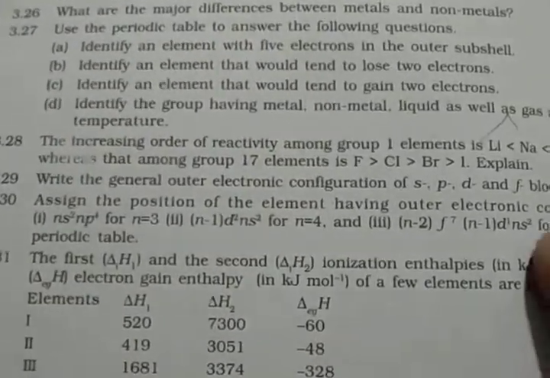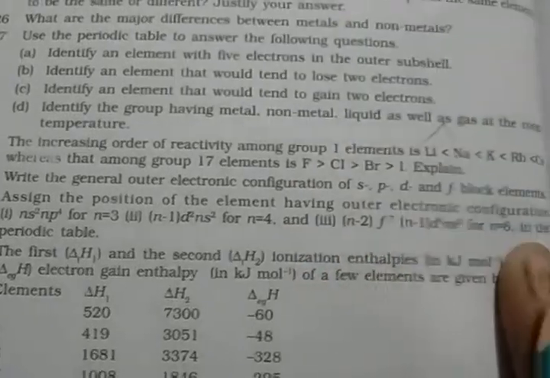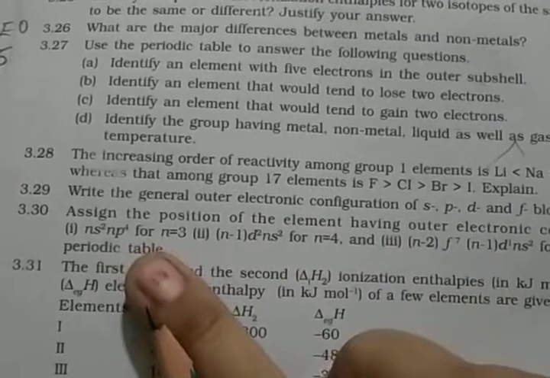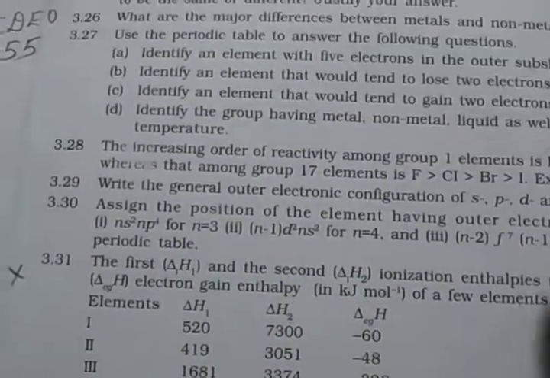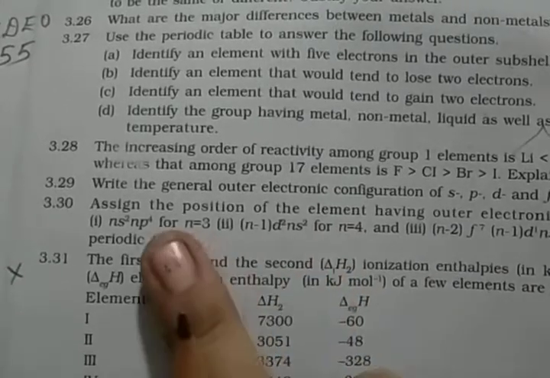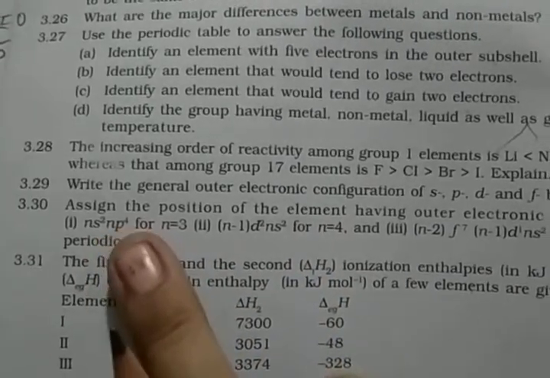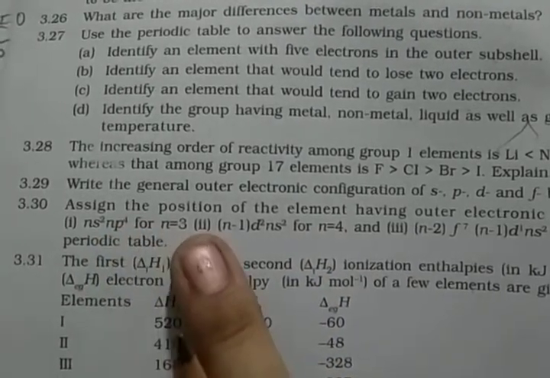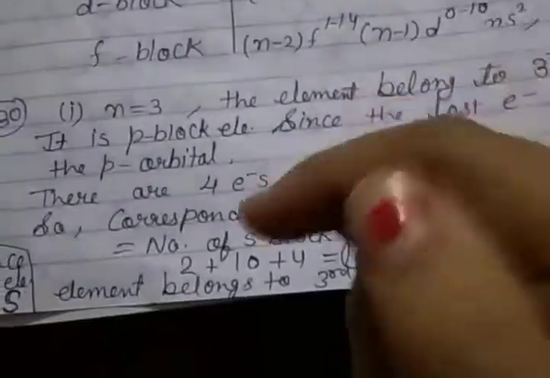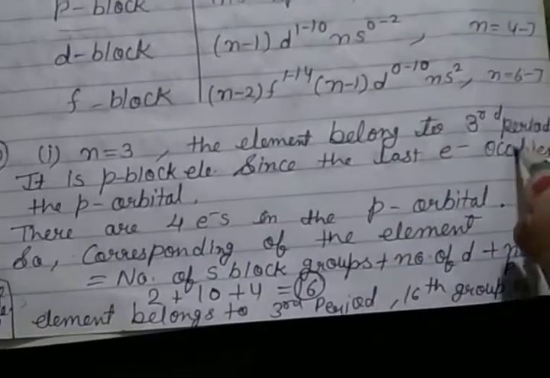Then question number 30. Assign the position of the element having outer electronic configuration. First is ns2 np4, for n equal to 3. Okay, so first we have to discuss ns2 np4, for n equal to 3. Position we have to indicate. So n is equal to 3, so the element belongs to the third period.